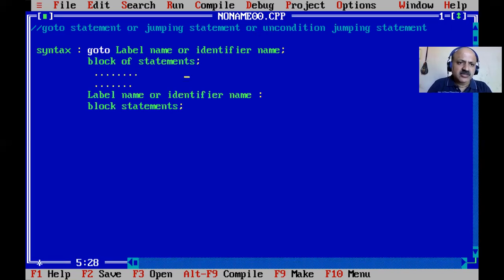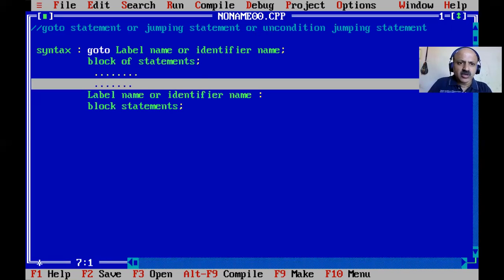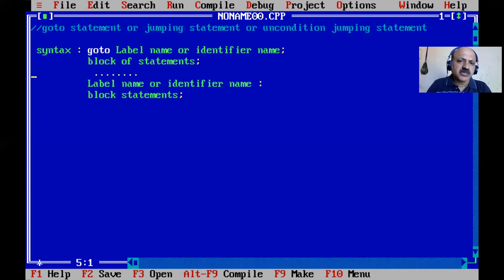In between some statements are there, so I just remove one. That is the syntax. You can use any one word, label name or identifier name, not both. I just gave both for reference.